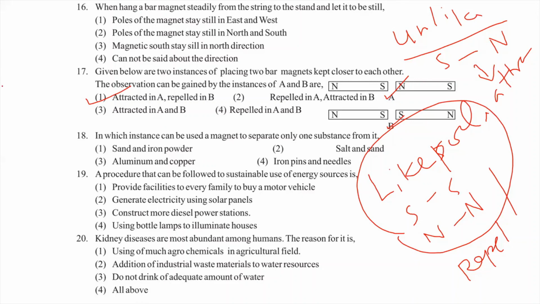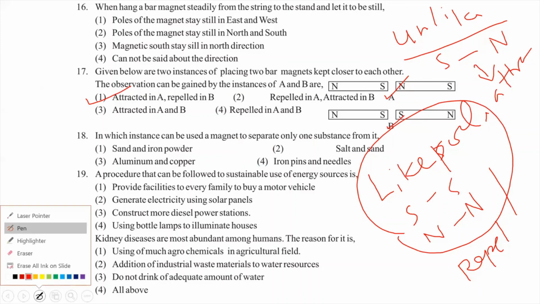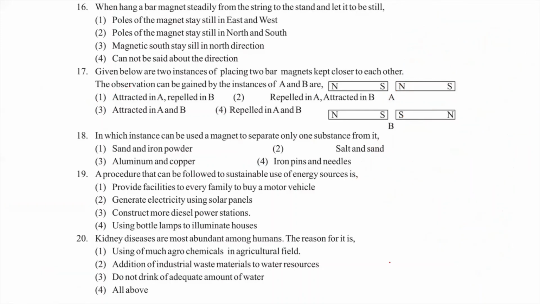See the 18th one. In which instance can a magnet be used to separate only one substance from it? Sand and iron powder, salt and sand, aluminium and copper, iron pins and needles. The answer will be the first one, sand and iron powder.